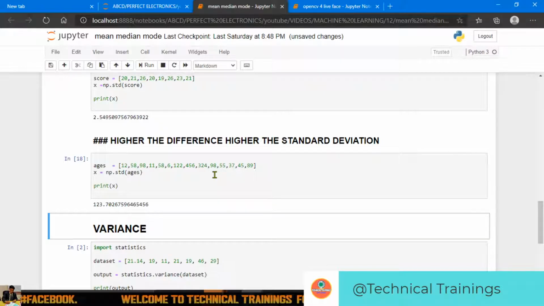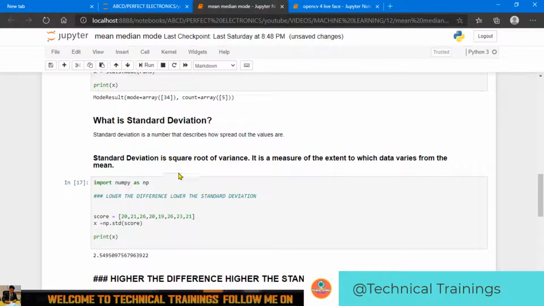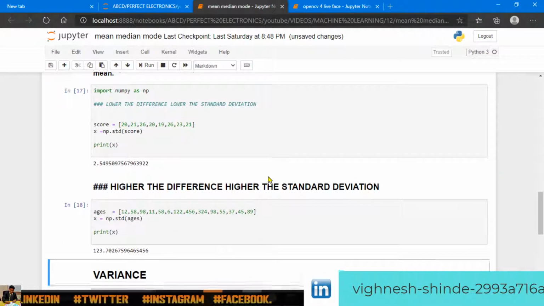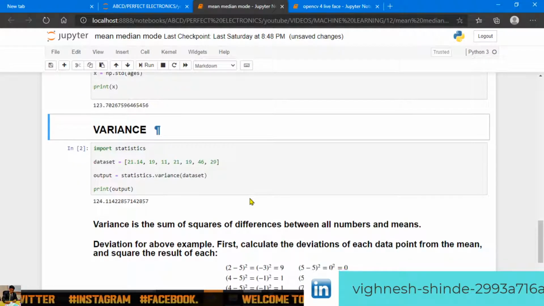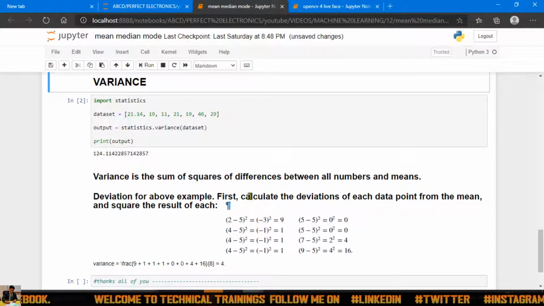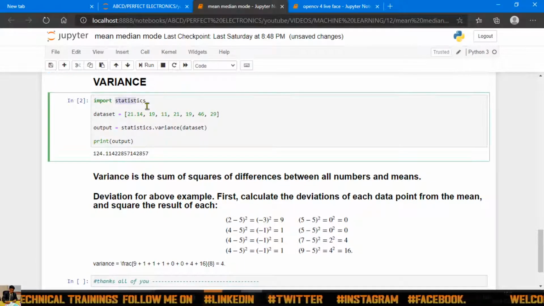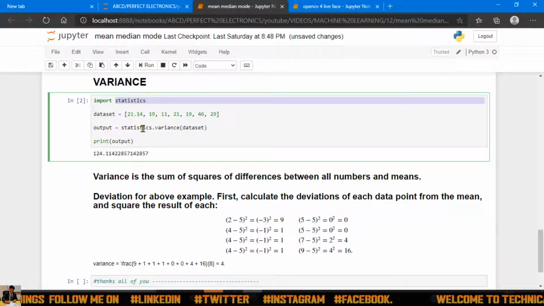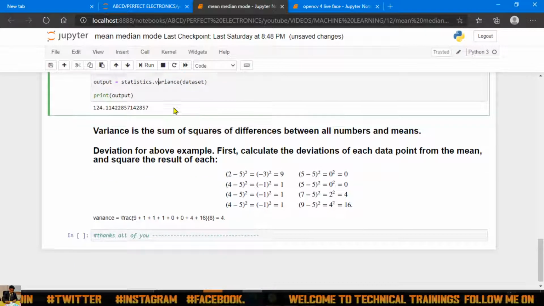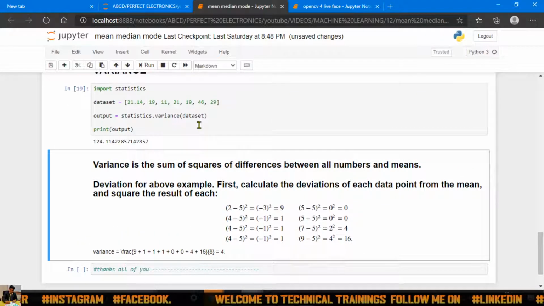One more thing, standard deviation is basically the square root of variance. I have not discussed variance yet, but I will discuss it. It's always the square root of variance. Now what is variance, guys? You can understand it very simply. For variance, I am importing statistics, and from statistics I am using the function variance, like this, simple, and putting this as an output.